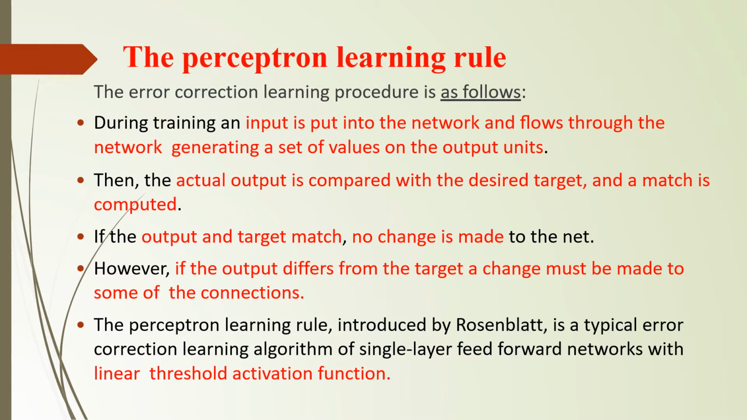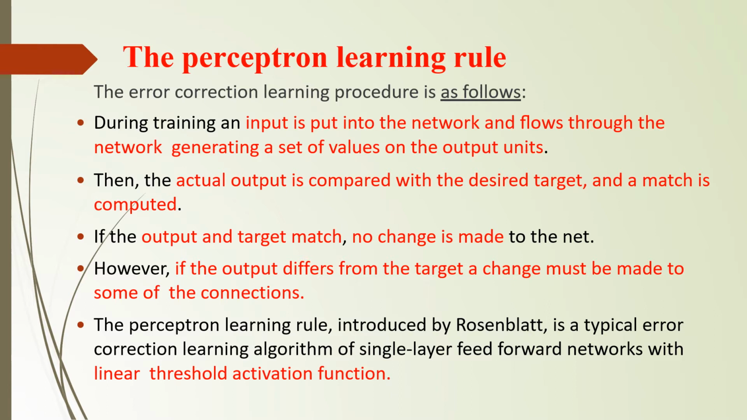The perceptron learning rule, introduced by Rosenblatt, is a typical error correction learning algorithm of single layer feed forward networks with linear threshold activation function. So let me take the idea of perceptron learning rule.